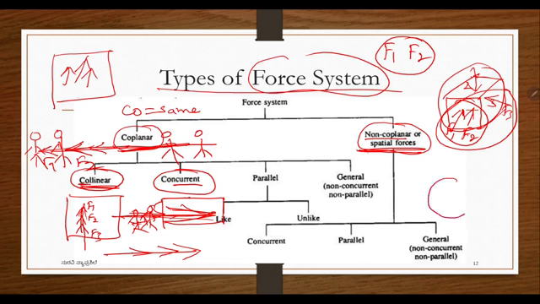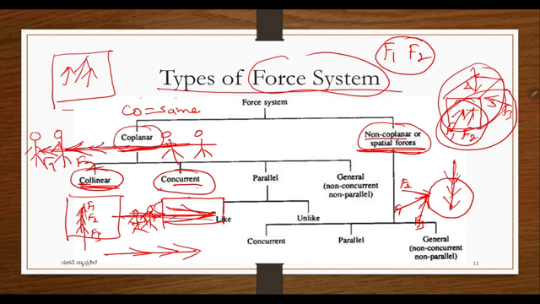Concurrent forces, concurrent, that is concentrated at the same point. If I am having an object like this, I am applying various numbers of forces at the same point. The line of action is different in this case, F1, F2, F3. So the line of action is different, but they are acting at the same point, which is known as concurrent forces. Even if the line of action is the same, the point of application is the same, so that is also concurrent. Suppose I take collinear concurrent forces, the point is also the same, all the forces are acting in this direction in the same line. So we have coplanar collinear and coplanar concurrent forces.